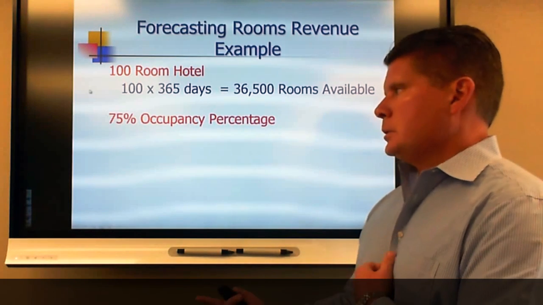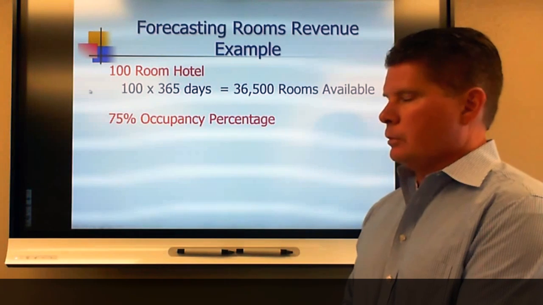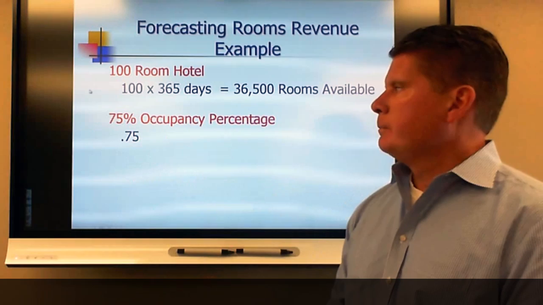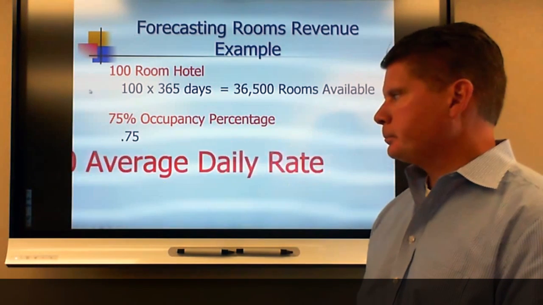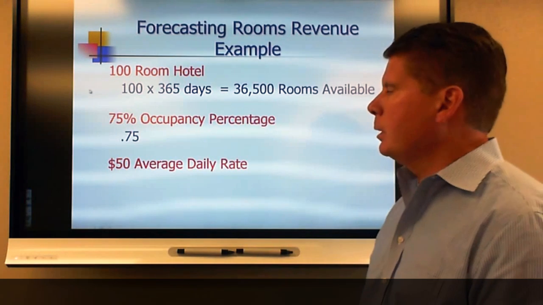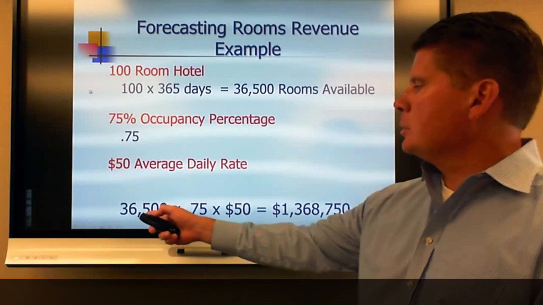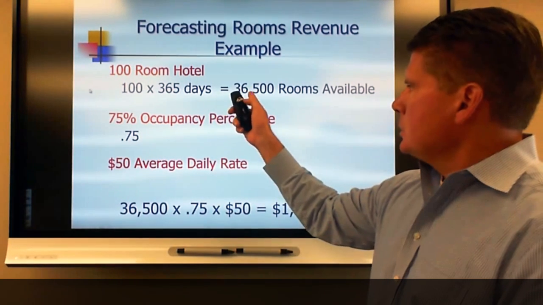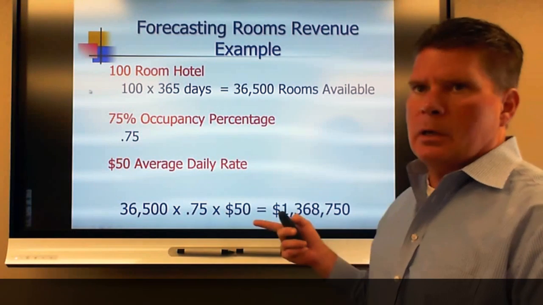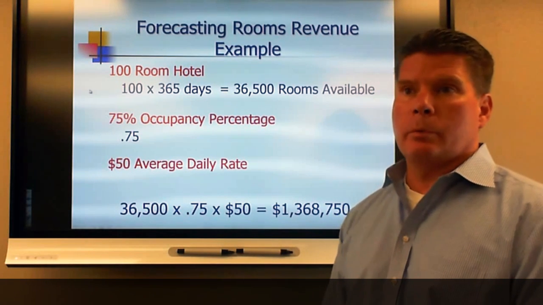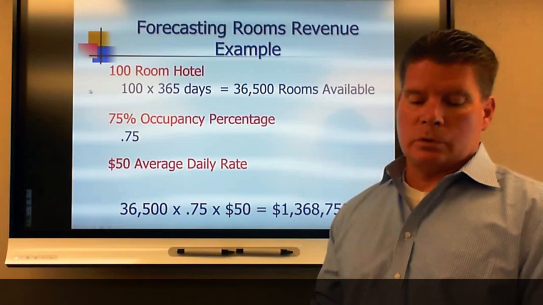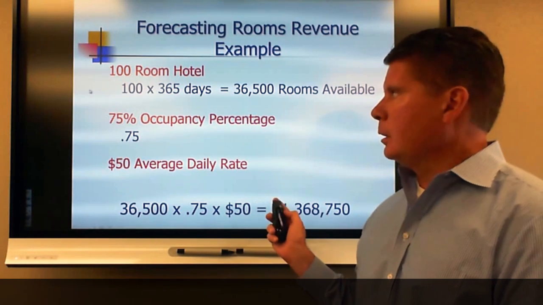Then if you have, let's assume an occupancy percentage of 75%, you need to remember that that's 0.75 when you do the multiplication. And then let's just say we have an average daily rate of $50, which is pretty low, but it'll help us with the numbers. So we take the 36,500 times 0.75 times $50. So this hotel is scheduled to generate $1,368,750 over the course of this annual budget.